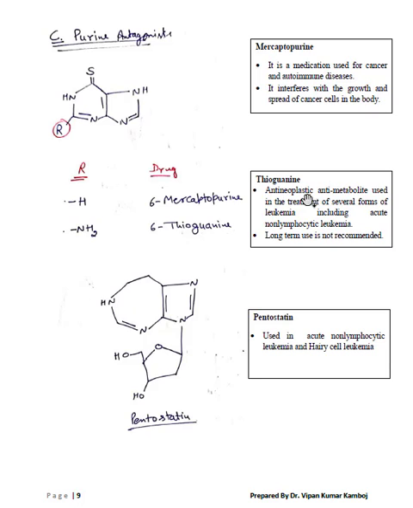6-thioguanine is an antineoplastic antimetabolite used in the treatment of several forms of leukemia, including acute non-lymphocytic leukemia. Longer use of this drug is not recommended because of severe side effects produced in the body, and this drug also has effect on normal cells. Pentostatin. The structure is given here. It is used in acute non-lymphocytic leukemia and hairy cell leukemia.